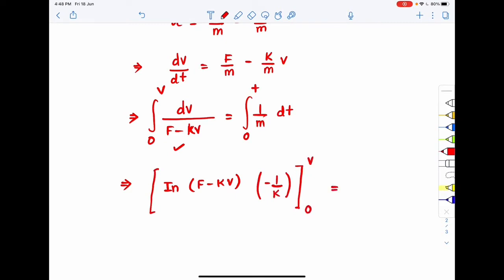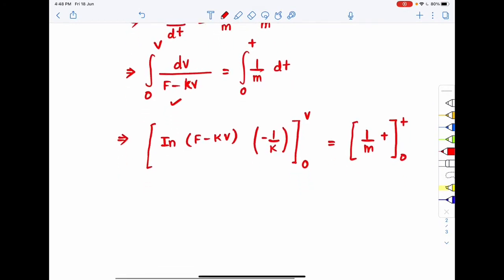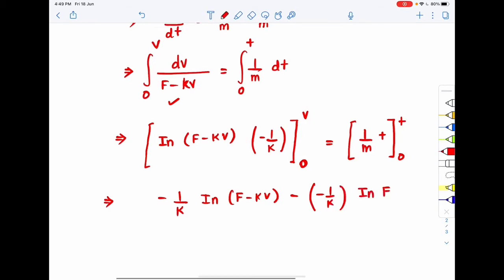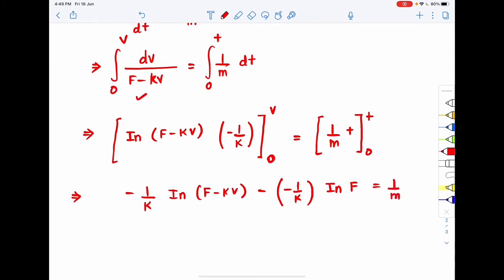And this integral would be, again, equal to 1 by m times t, and the time parameter is from 0 to t. So if I just solve this now, this will be equal to minus 1 by k ln (F minus kv). Now put in place of v, put 0, so this will be minus 1 by k ln F, and this will be equal to 1 by m times t.